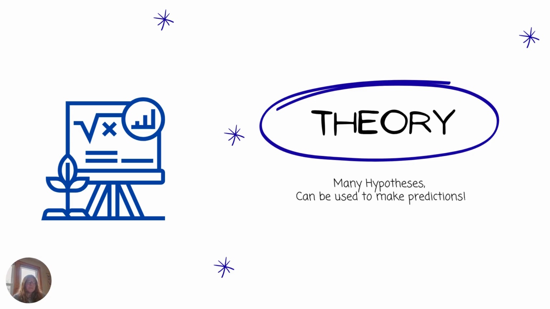Now, theories are very cool. These can be used to make predictions about how things work and how things will work in the future, as well as how things worked in the past. This tells us how things are, how they will be. Now, natural selection is considered a theory. It explains how evolution, that's a fact, occurs.